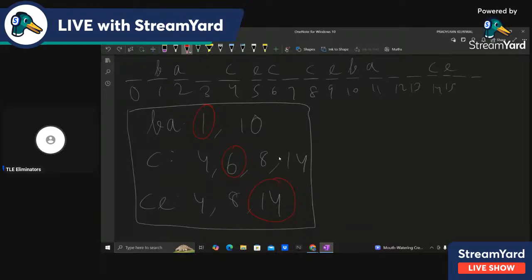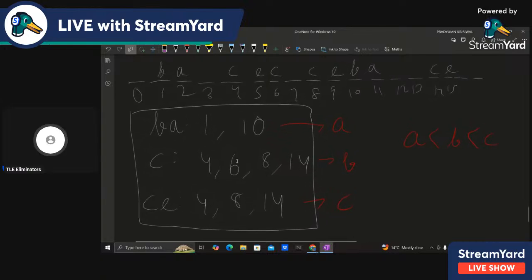Let's say I choose A here, I choose B here, and I choose C here, basically the indices. So A can be equal to 1, for example, B can be equal to 6, and C can be equal to 8. This is an example. So let's say I choose A from here, B from here, and C from here. What is the condition for when I can choose these indices? The condition is that A should be less than B, should be less than C, right? That is one condition, that they cannot overlap.